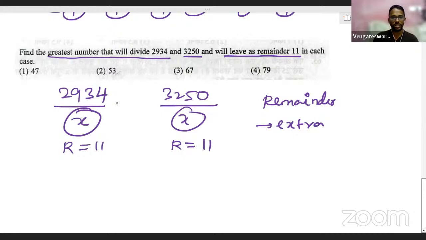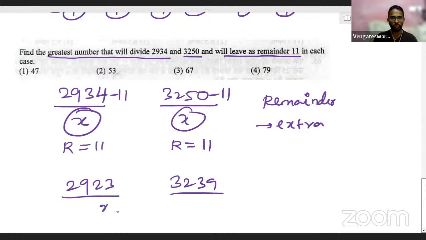Now, just do a very simple thing. From both these numbers, you subtract the remainder. 2934 minus 11 will become 2923, and 3250 minus 7 will become 3239. Now, imagine when you divide these two numbers by x, what will be the remainder? Your remainder will be 0 in both the cases. You understand why? Because when I subtract 11 from my numbers, my remainders will also reduce by 11. So now I will get the remainder as 0.